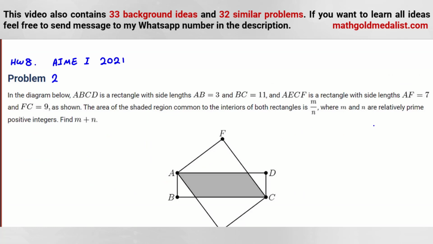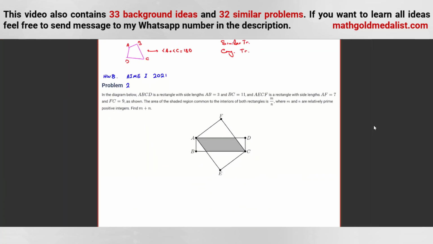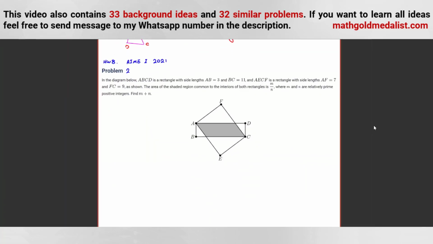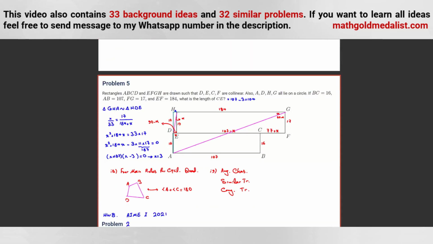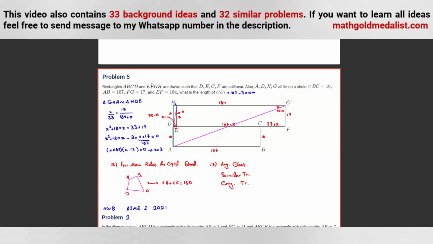As homework, you can solve this problem of AIME as homework 8, AIME 1 2021, problem 2. Again, here you should use ideas that we've used here. This problem was an easy problem. We used only two similar triangles. If you want to know, there are 40, 50 important ideas in geometry. If you want to learn them, as I said before, feel free to send a message to my WhatsApp number in the description.